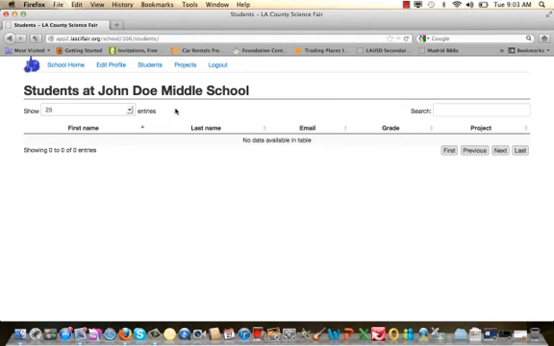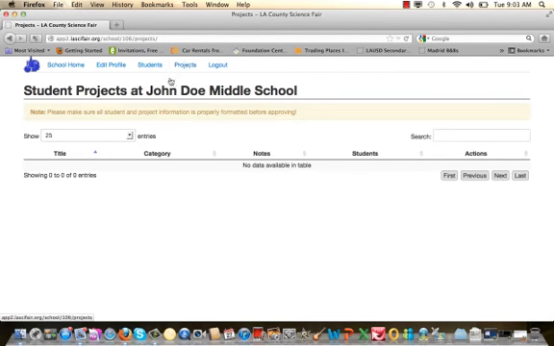If, however, you want to look at projects, you can come up here and click on projects, and you'd be able to look at the students' projects based on their title, the project category. There is a category here called notes where you can make any notations for instructions that you need to provide students in preparation for the science fair. Where it says students, this will list the students that are linked to that particular project.